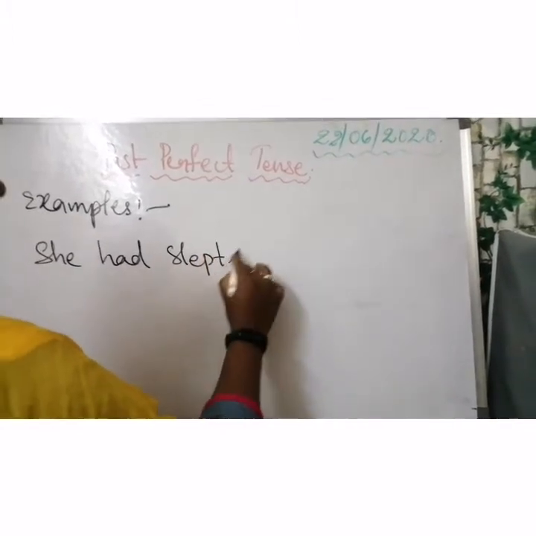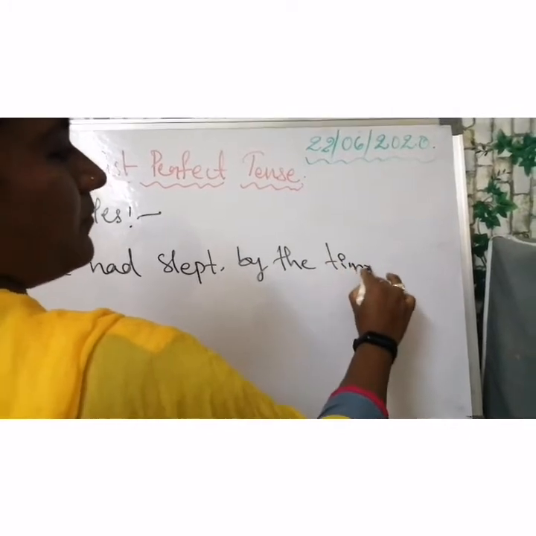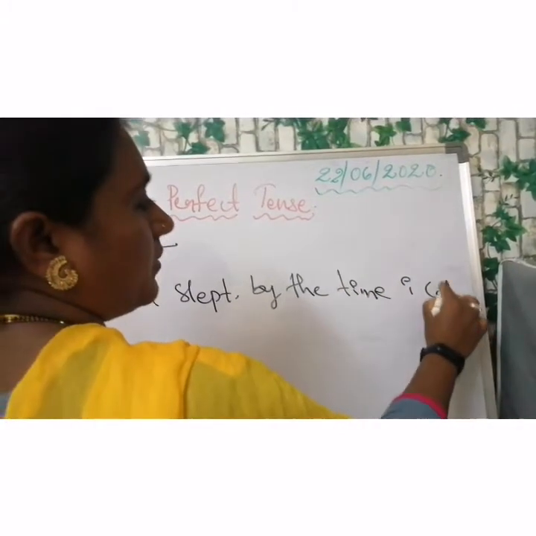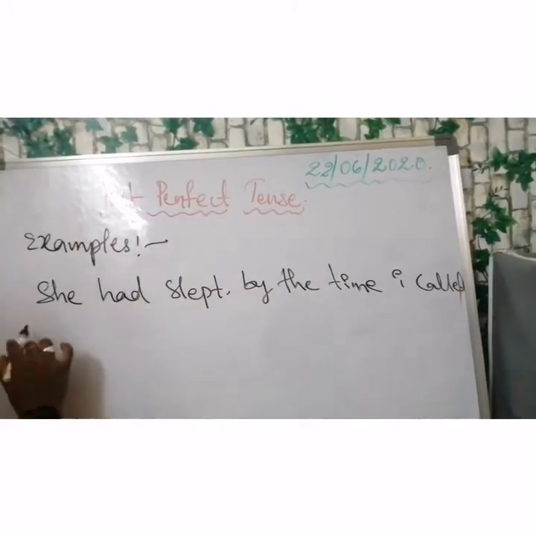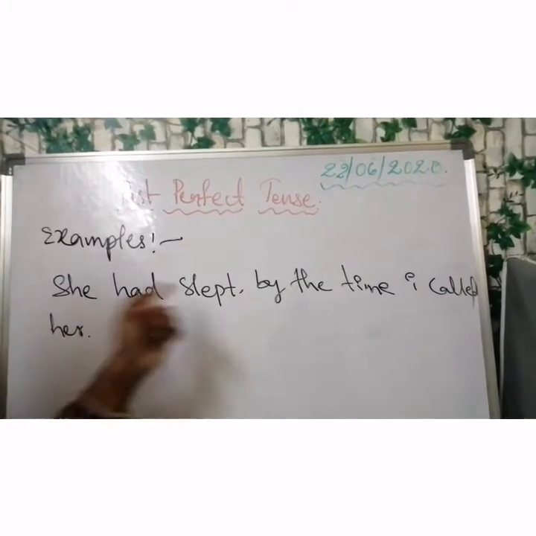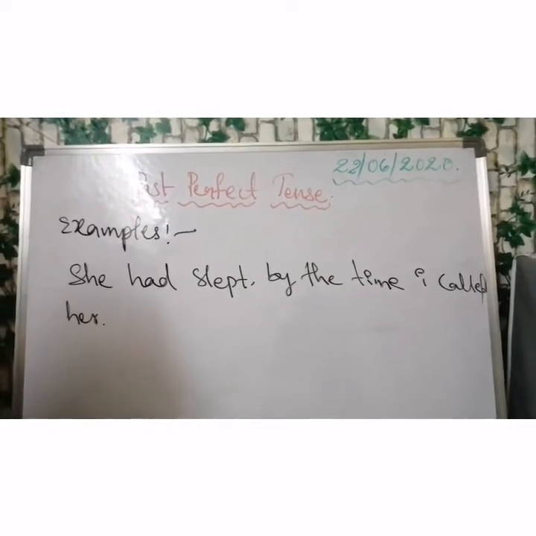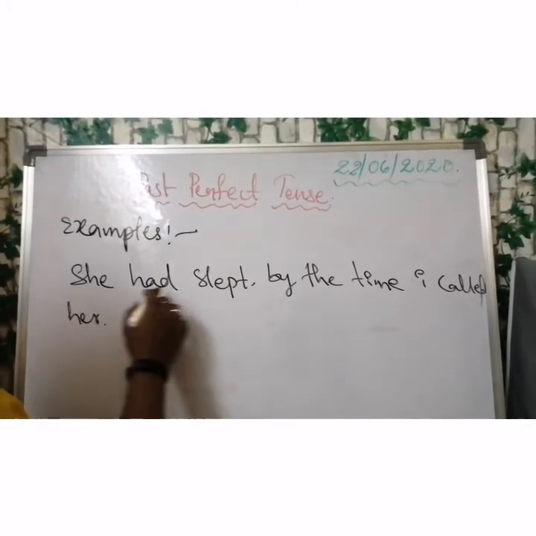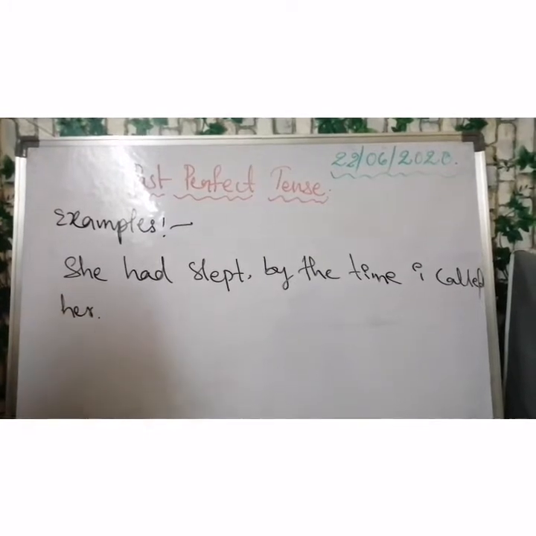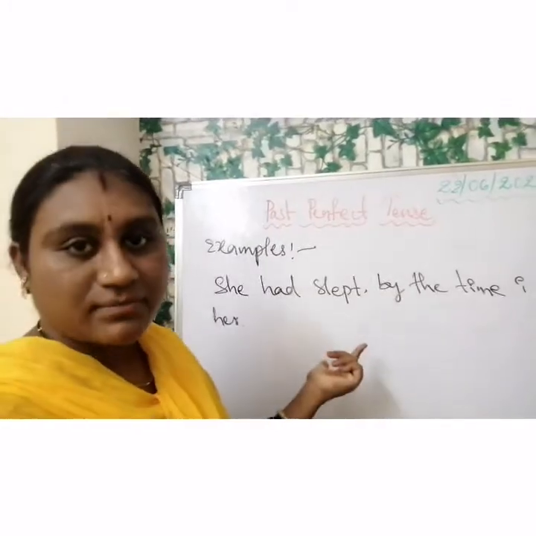Slept. By the time I called her. Okay, so observe here. Here also we have two sentences, two statements. She had slept is one action, and I called her is the second action.